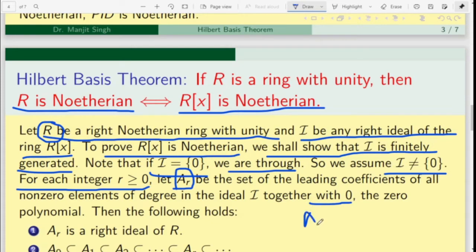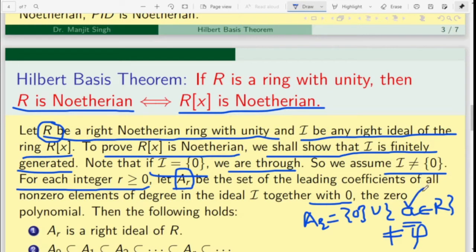That is, A_r is {0} union the elements a of R, where a is the leading coefficient of some non-zero polynomial of degree r that belongs to I. A_r is obviously non-empty as 0 belongs to it, and I is non-zero, so there must be a non-zero polynomial and there must be a non-zero element a belonging to R.